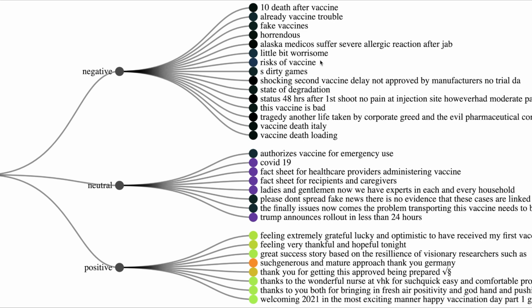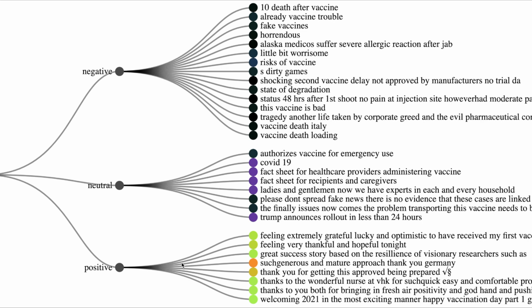So these are all classified as tweets with negative sentiments. Tweets with neutral sentiments mostly correspond to facts. For example, authorizes vaccine for emergency use, COVID-19, or a fact sheet for healthcare providers administering vaccine.